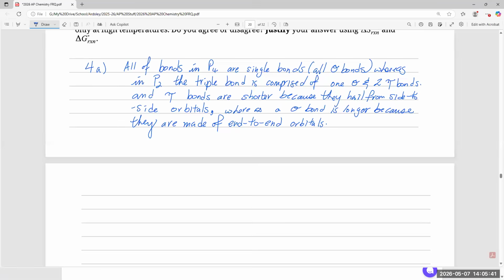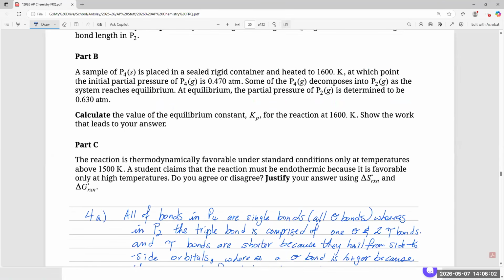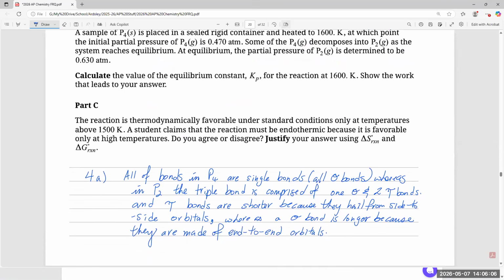All right, let's go to B. A sample of P4 is placed in a sealed rigid container and heated to 600 kelvins, at which point the initial pressure of P4 is 0.470 atmospheres. Some of the P4 then decomposes into P2 as the system reaches equilibrium. At equilibrium, the partial pressure of P2 is determined to be 0.630. Part B, calculate the value of the equilibrium constant Kp for the reaction. Show the work that leads to your answer.